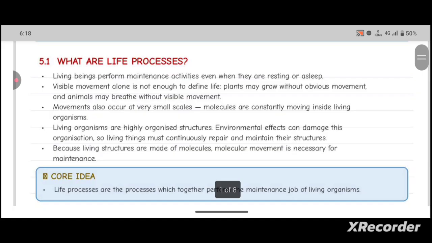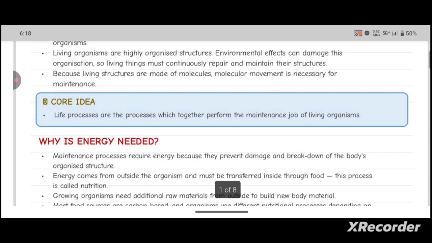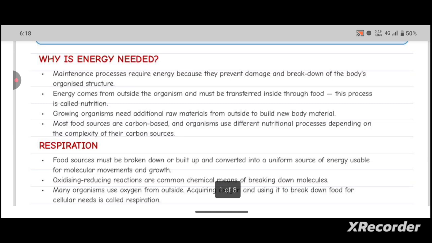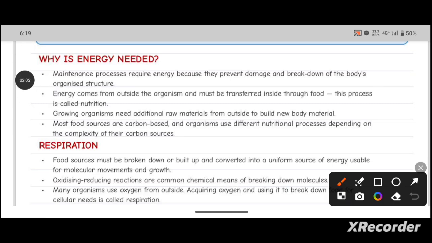In order to maintain these life processes, or the survival of the living organism, there must be an energy need. Why is energy needed for maintenance? Maintenance processes require energy because they prevent damage and breakdown of the body's organized structure. Without energy, no life process can happen in the organism.